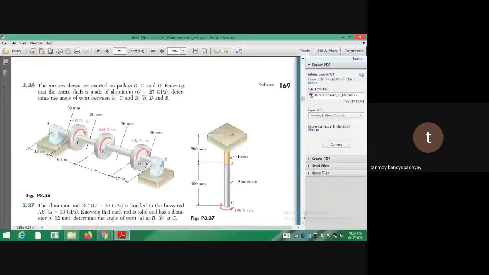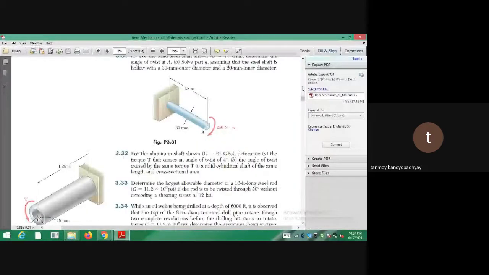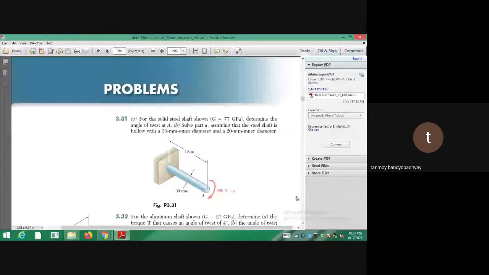So 3.31, you see that there is a solid shaft, the G is given, the shear modulus of the shaft is given to be 77 gigapascal, and you have to find the angle of twist at the point A. Similar thing you have to do if the shaft was hollow with some D0 and DI, outer diameter and inner diameter. What is the thing you get when it is hollow and what is the thing you get when it is solid.